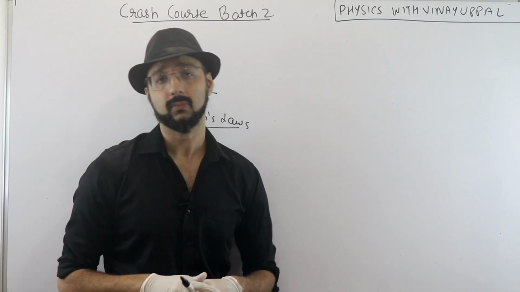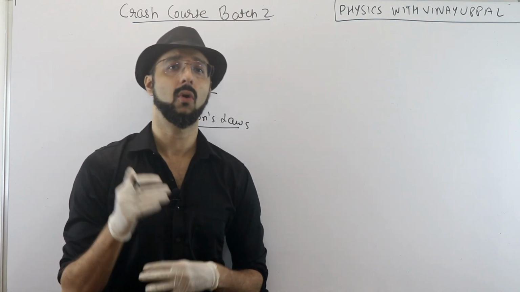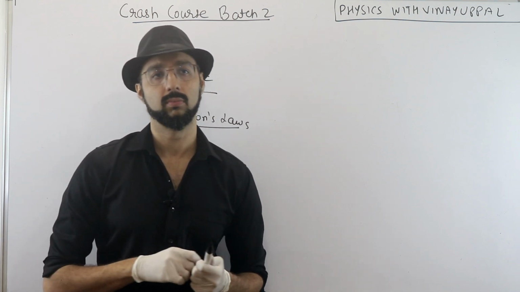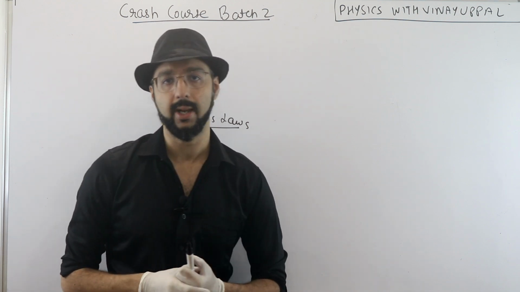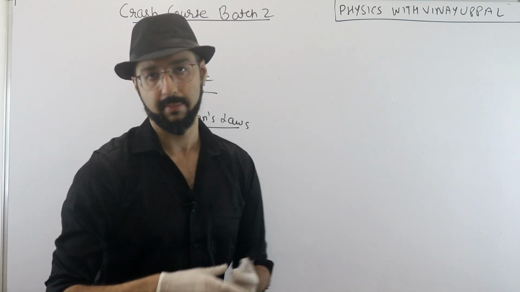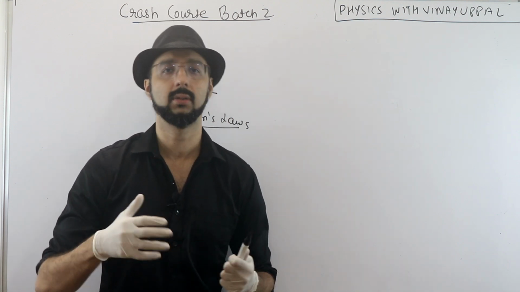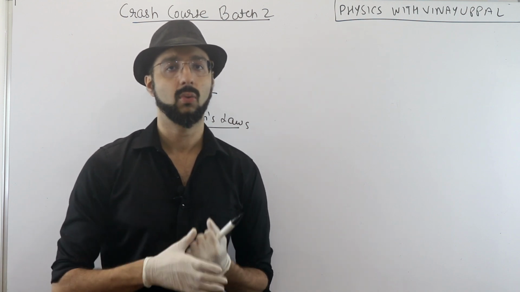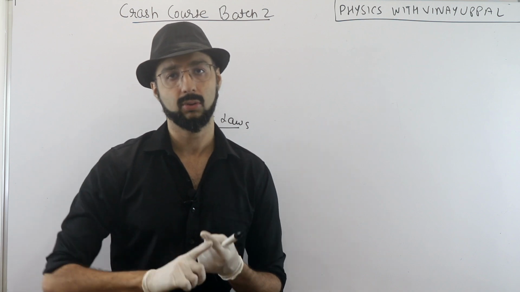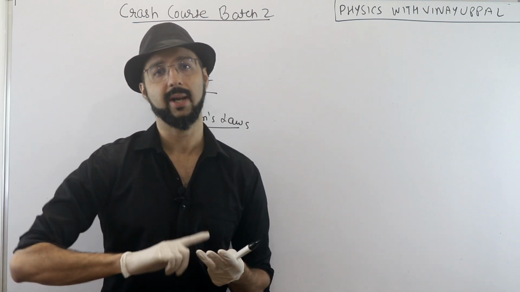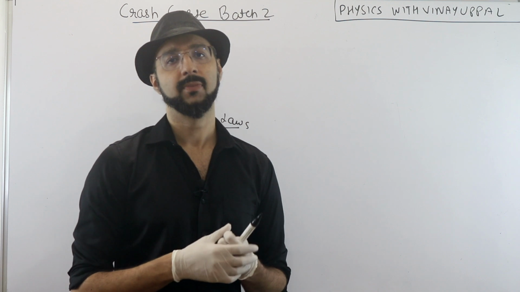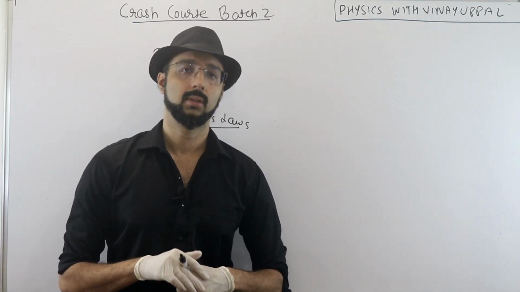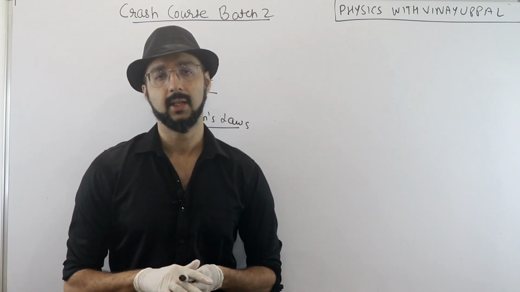Batch 1 जो भी lectures अभी तक cover किए हैं, they are all available to watch if you enroll in batch 1. So suppose you want to go straight to rotational dynamics or maybe thermodynamics, then I would suggest you go for batch 1. तुमको you will have access to all the chapters that have been covered so far. तो पूरा mechanics हो चुका है, पूरा thermodynamics हो चुका है, electromagnetism is going to get over next week. Current electricity तक हम लोगों ने खत्म कर लिया electromagnetism. So that is your choice, up to you what your needs are.